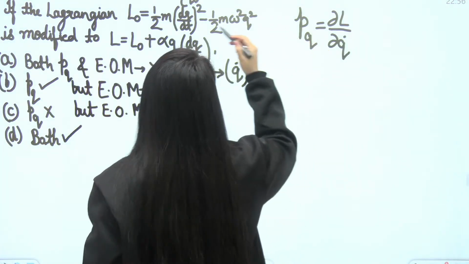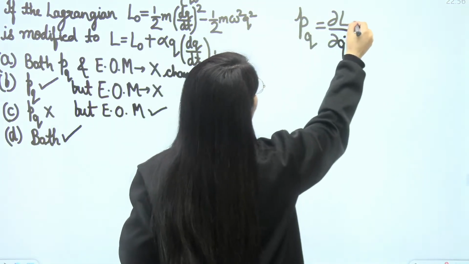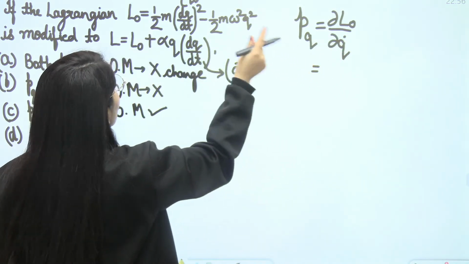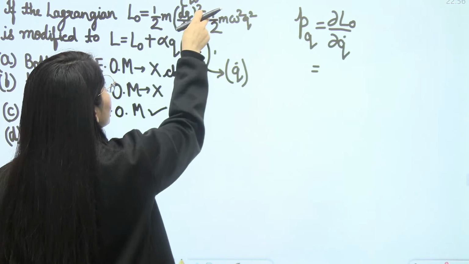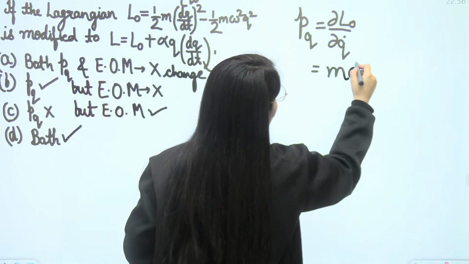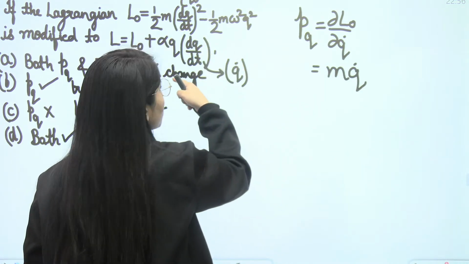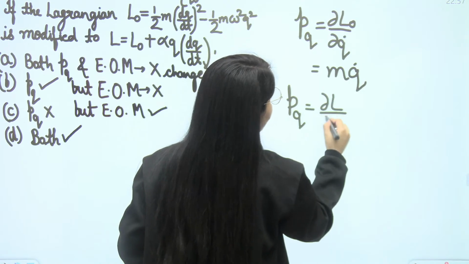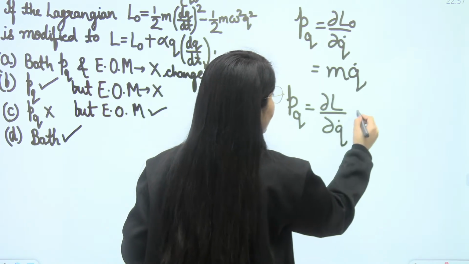If I find it for the first, L0, what will be the value you will get? Delta L upon delta Q dot. Clear? So 2Q dot will be there, so MQ dot only. We are going to get MQ dot from the L naught part. But what about L? If I find PQ equal to delta L upon delta Q dot, what will happen in that case?